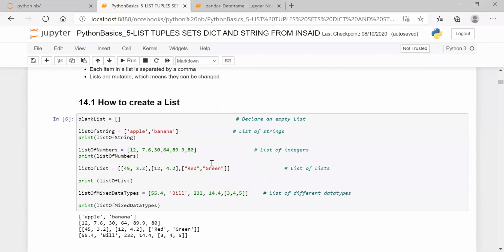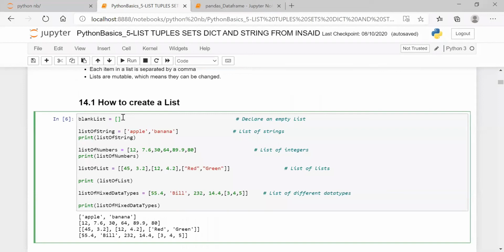Now we will see the example here. Just see very carefully. How to create a blank list? If you have a blank list, within single quote and double quote, it is nothing but we are initializing a data type as a list. Okay. So we can see the data type.